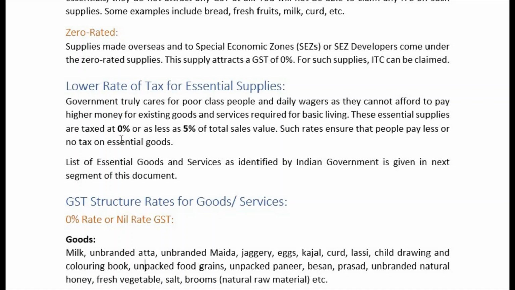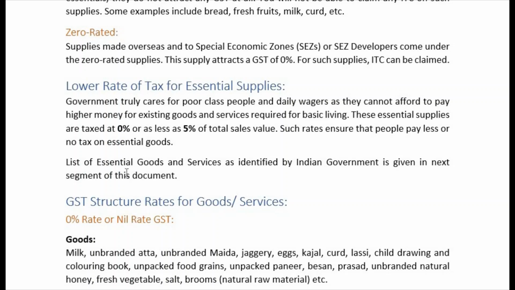And that tax can be 0%, no tax at all, or only 5%. For 100 rupees you are paying 5 rupees as tax, that is 5%. So such rates ensure that people pay less or no tax on essential goods, right?